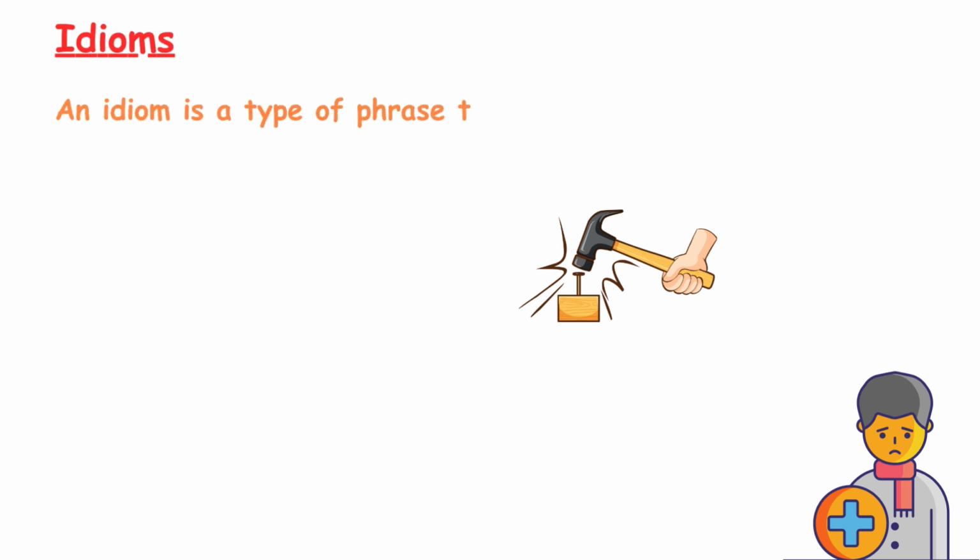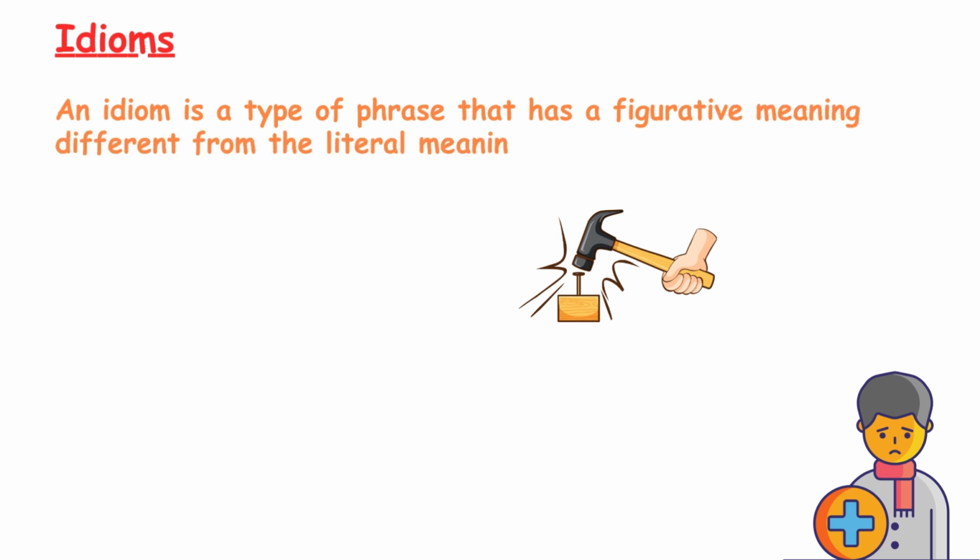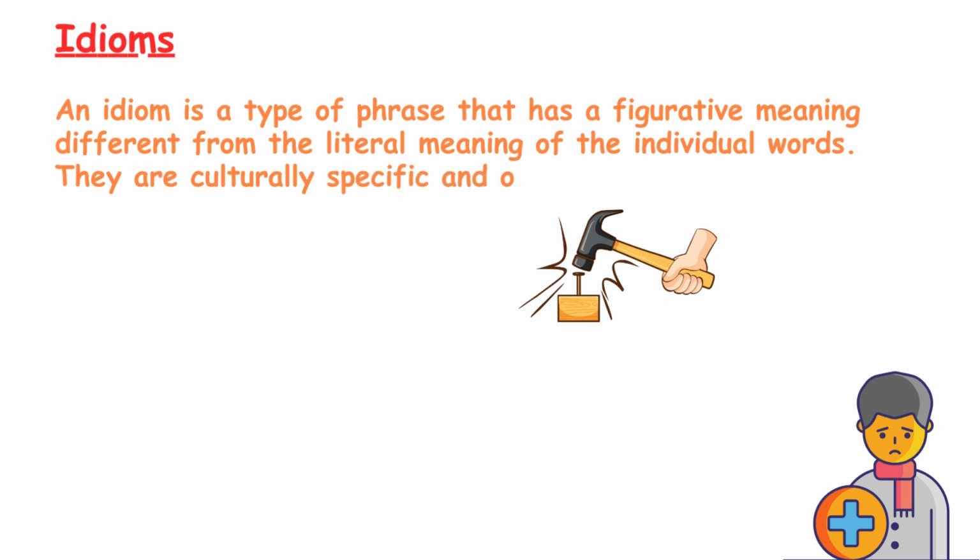Idioms. An idiom is a type of phrase that has a figurative meaning different from the literal meaning of the individual words. They are culturally specific and often hard to translate directly into other languages.